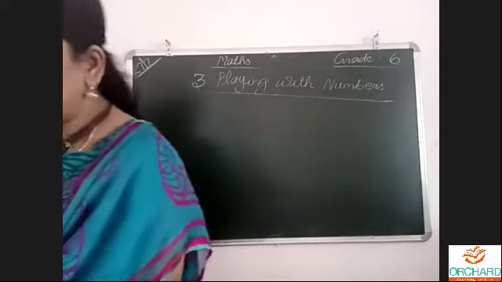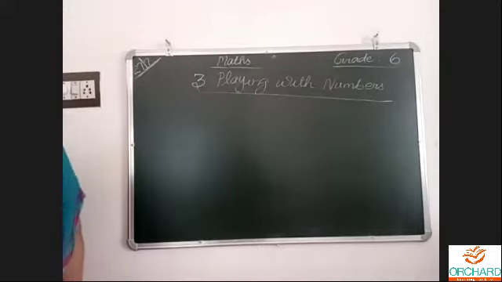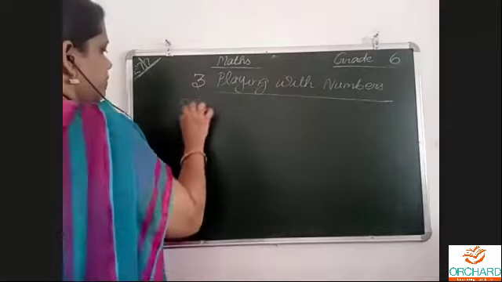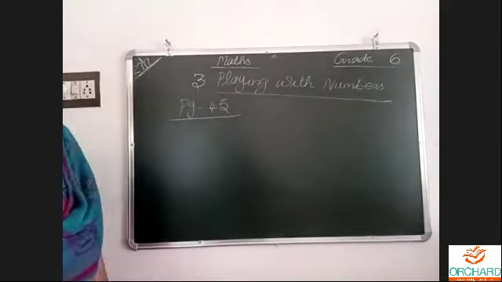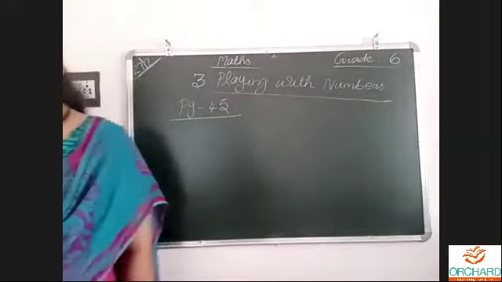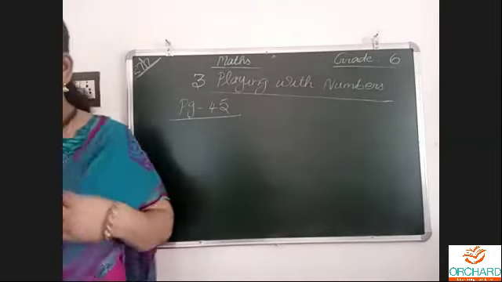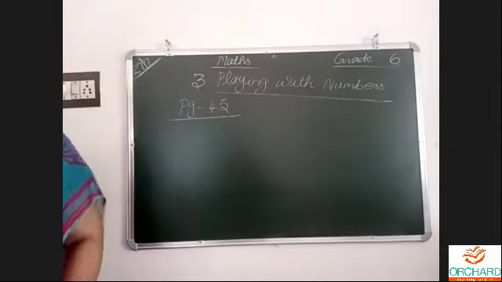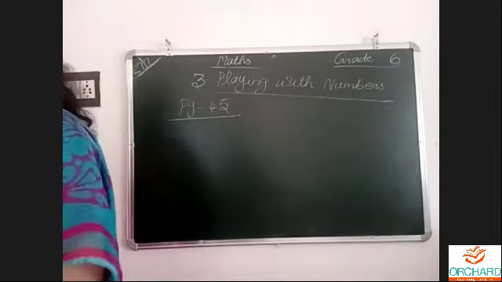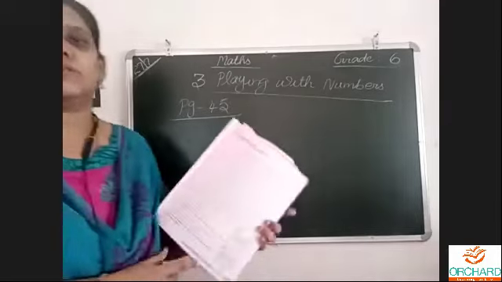About prime and composite numbers. About even and odd, we told many things. Now look at page number 45. Everyone open and look at page number 45. Let us observe the following table. You have to look at this table in your textbook.